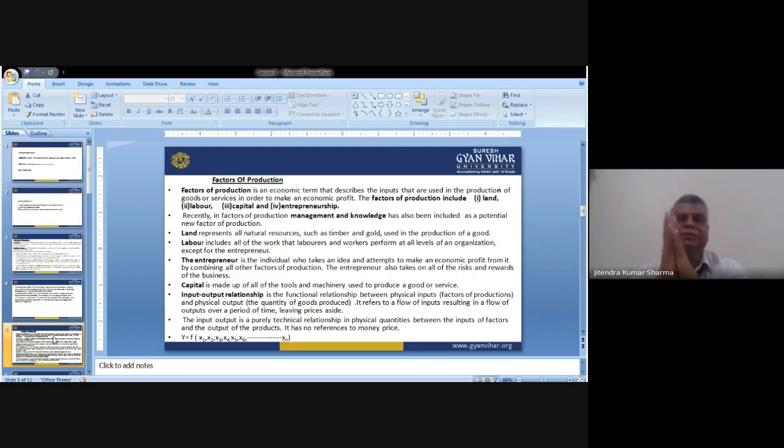So these are the four factors, and they are very important. First is land, second is labor, then entrepreneur, and the fourth, which is very important, is capital. Capital means all the tools and machinery, and sometimes the financial capacity of a person. It is made up of all the tools and machinery used to produce a good or service. Whatever machinery we are using,